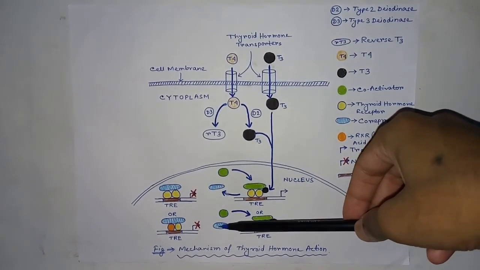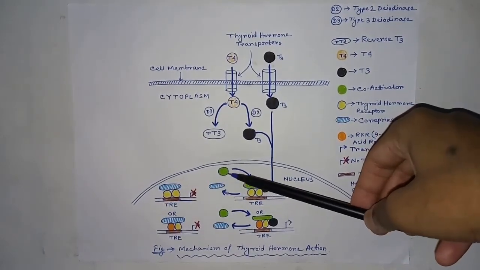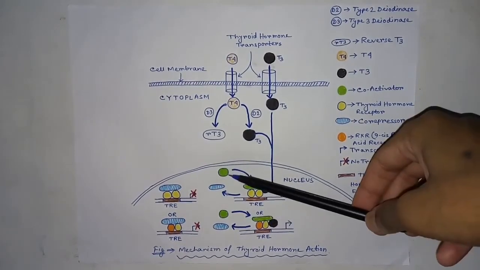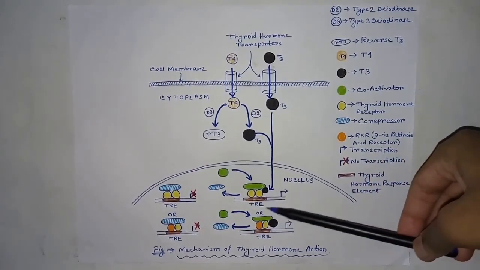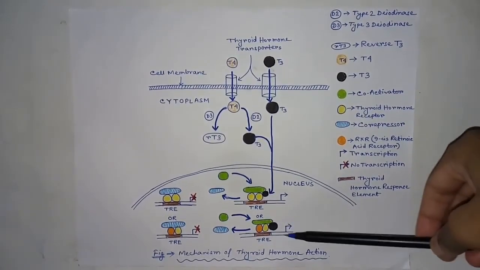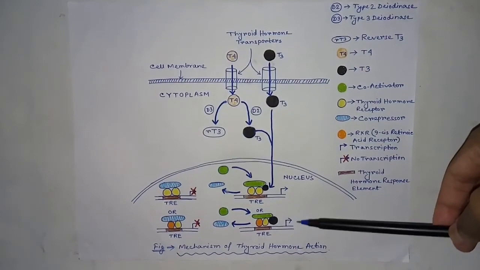As the co-repressor is dissociated, a co-activator protein binds with this homodimer or heterodimer. Finally, gene transcription is initiated and cellular responses start as desired.